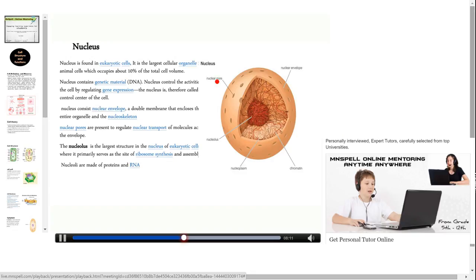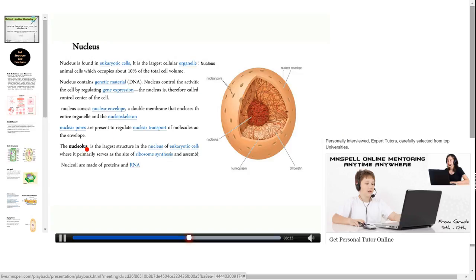Nucleus consists of nuclear envelope. We can see the nuclear envelope, which is a double layer membrane. This one. And we can also see the nuclear pores that are present to regulate the nuclear transport of molecules across the envelope. These are the nuclear pores.